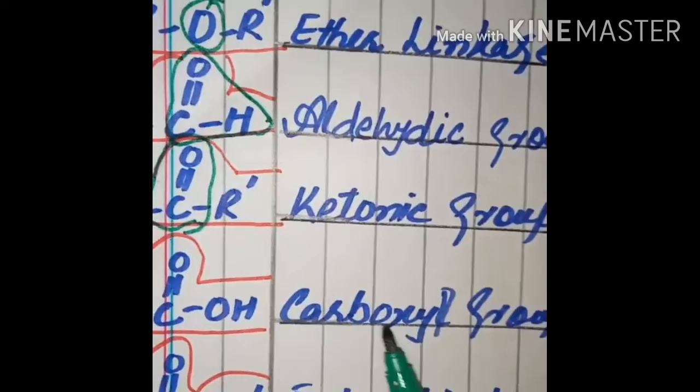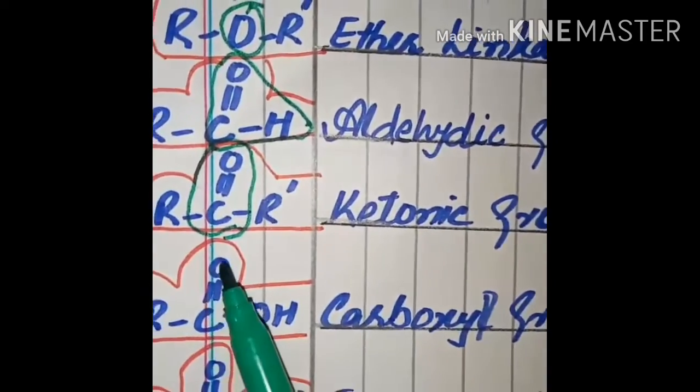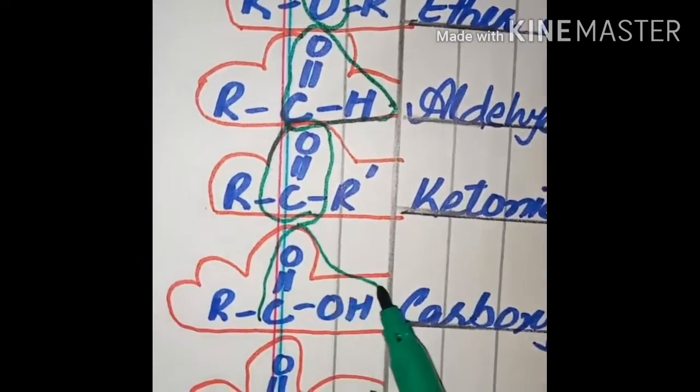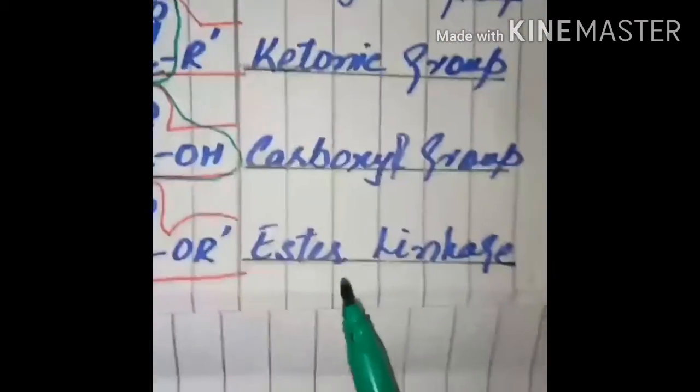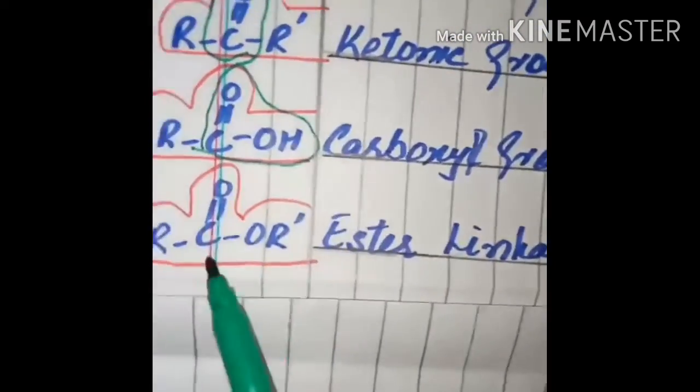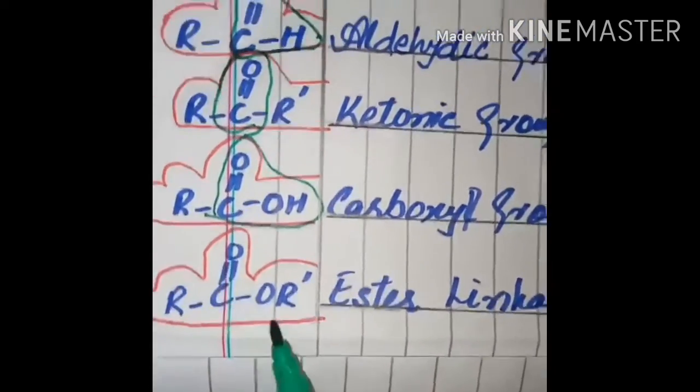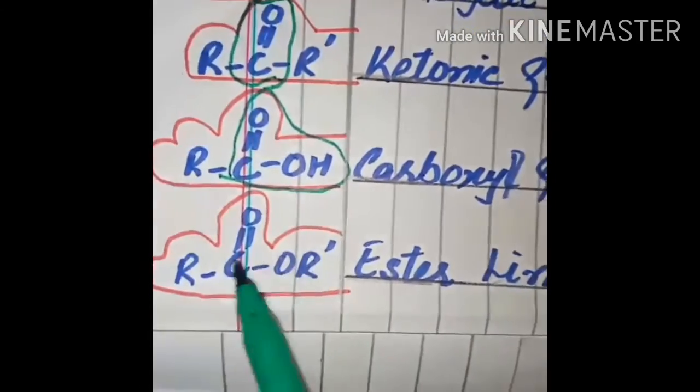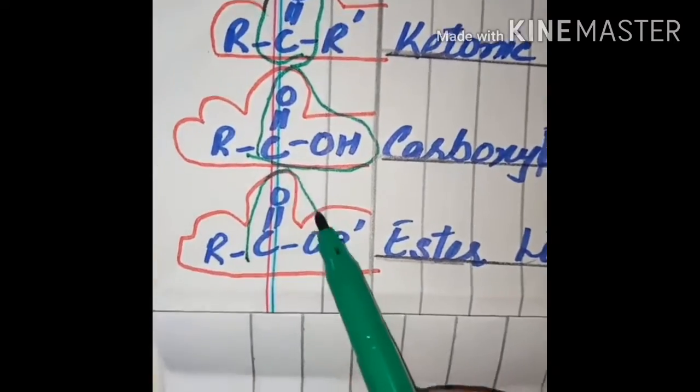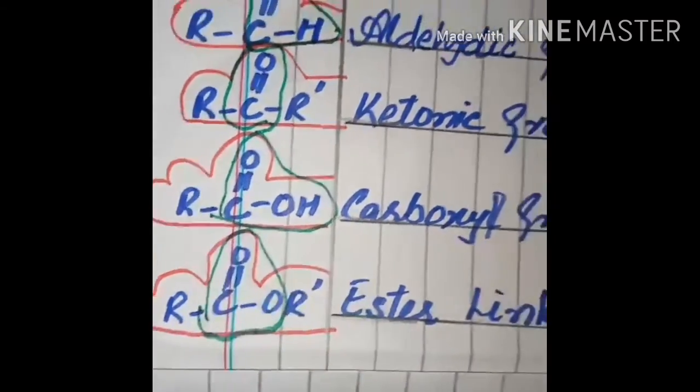Then the carboxylic group, R C double bond O OH. Here the functional group is this one. And then there is the ester linkage. Again here C double bond O O, and these R are the alkyl radicals, so the functional group is this one.